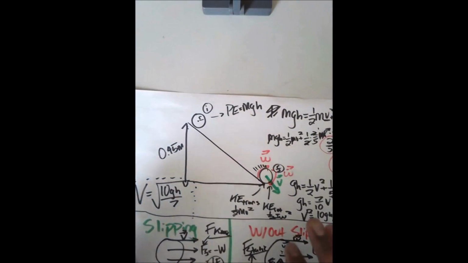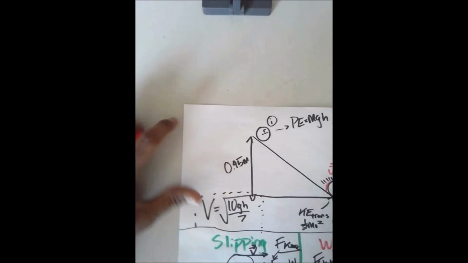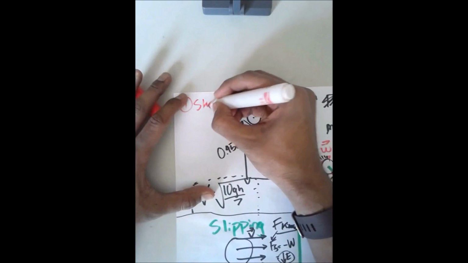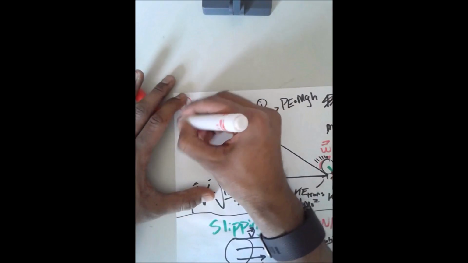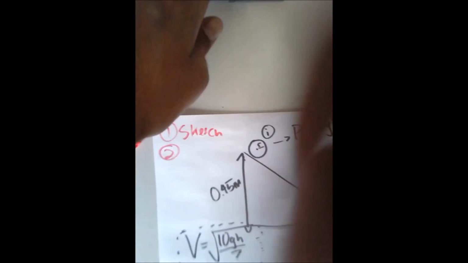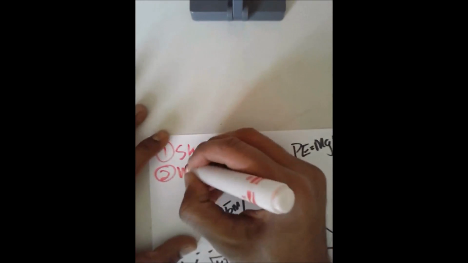Remember, big things. I'll just write them right over here. Always: 1. Sketch. 2. Write the law of conservation of energy. 3. Sub in for I and omega, rather. And 4. Solve that.